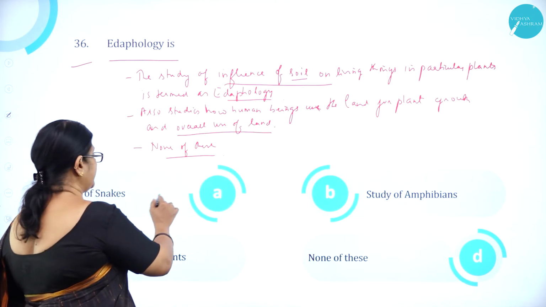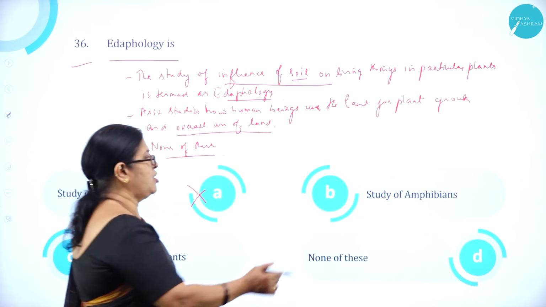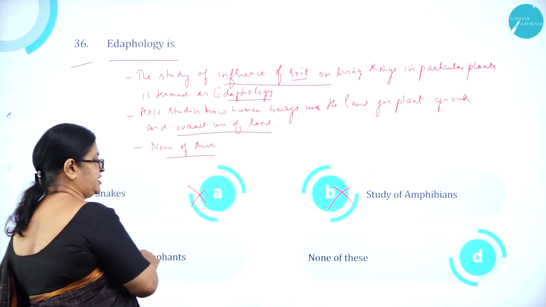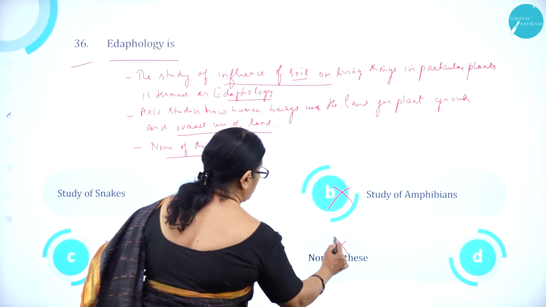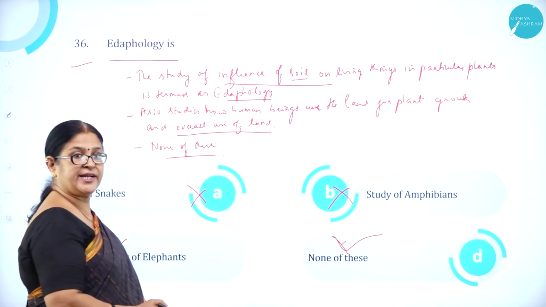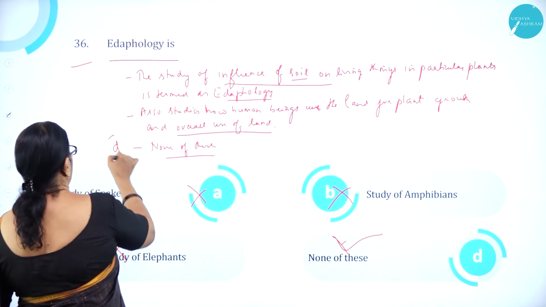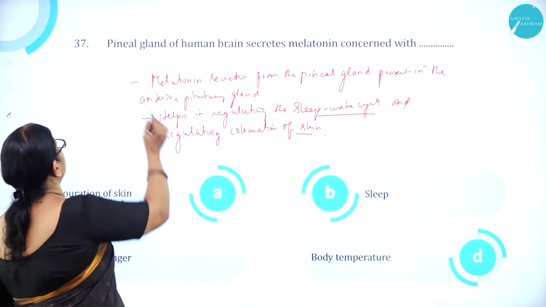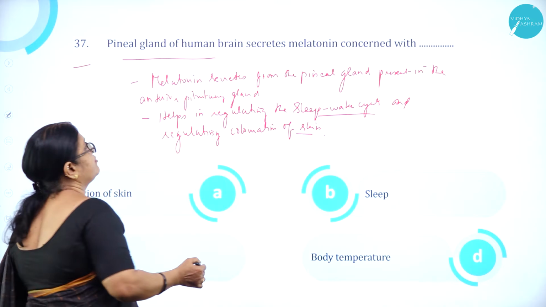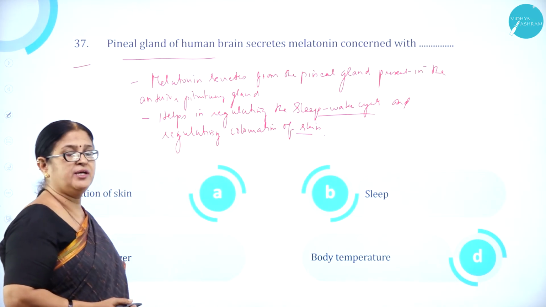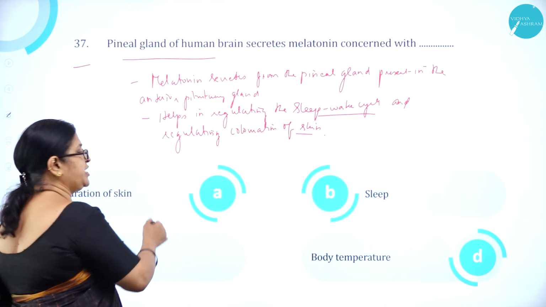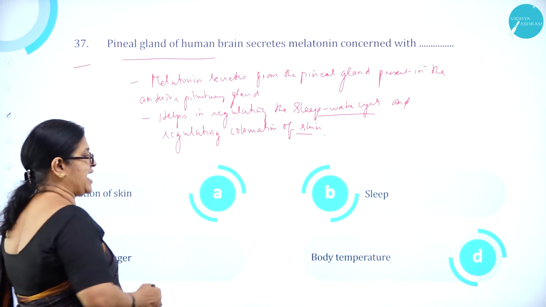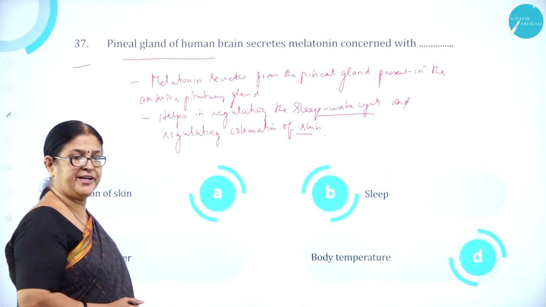So it is neither the study of snakes, nor of amphibians, nor of elephants. None of these. So option D is correct, none of this. Option D is correct. Moving on to question number 37. The pineal gland of the human brain secretes melatonin concerned with: option A, coloration of skin; option B, sleep; option C, anger; and option D, body temperature.